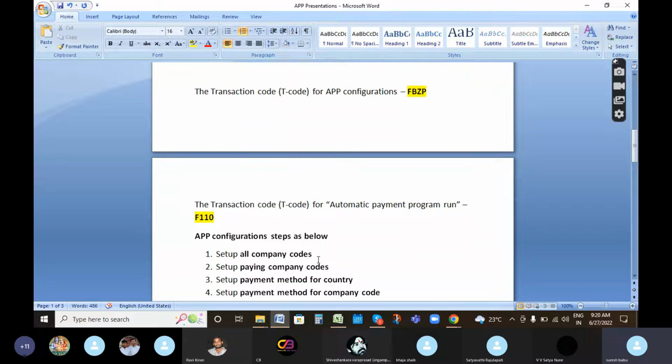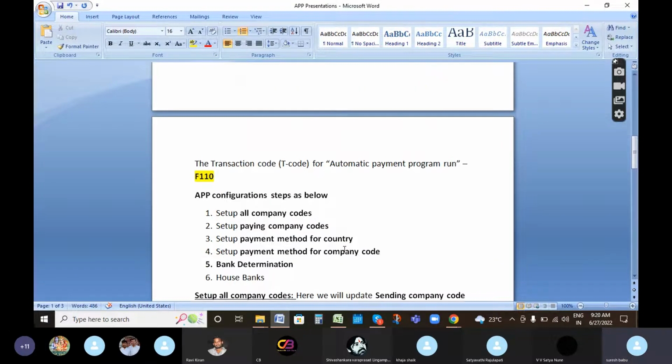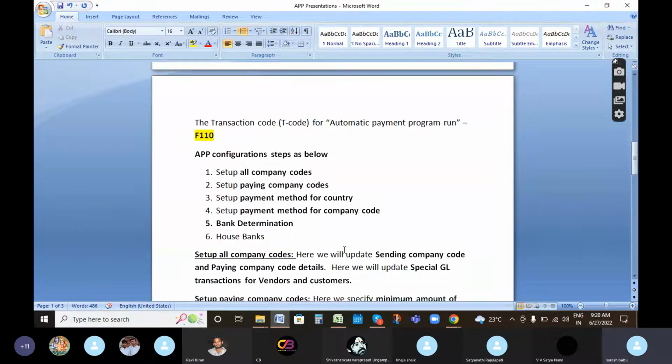Next, the transaction code for APP configuration is FBZP. This is compulsory, they will ask questions on it. And the transaction code for the automatic payment run is F110. Coming to the configuration settings: set up all company codes, set up paying company codes, payment method for country, payment method for company code, bank determination and house bank.